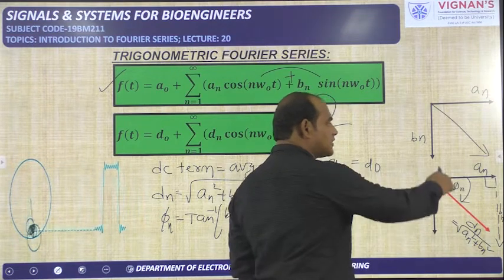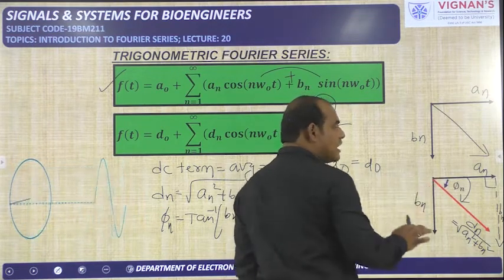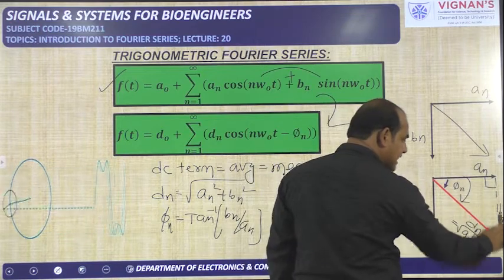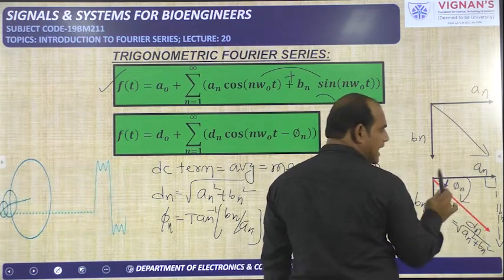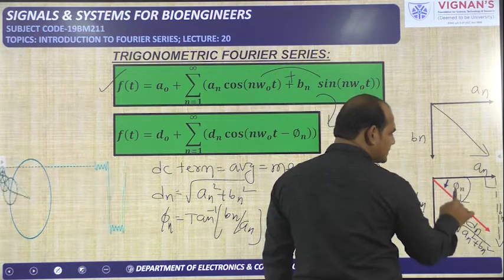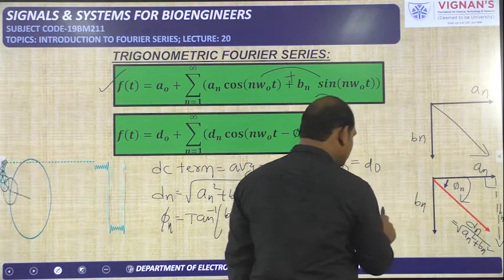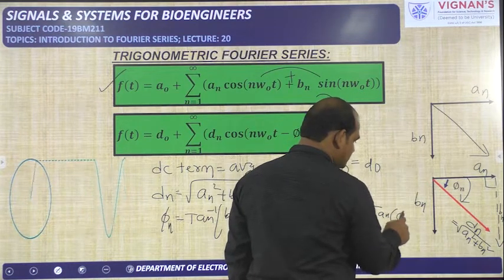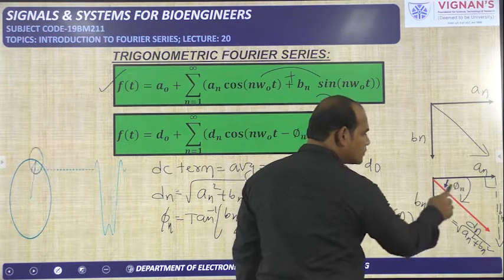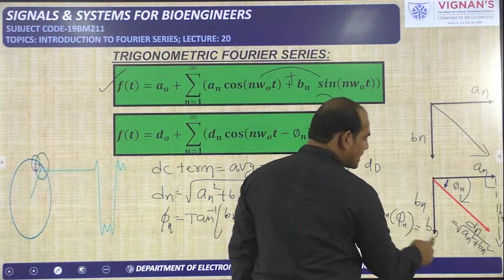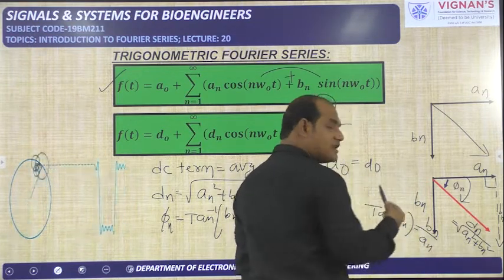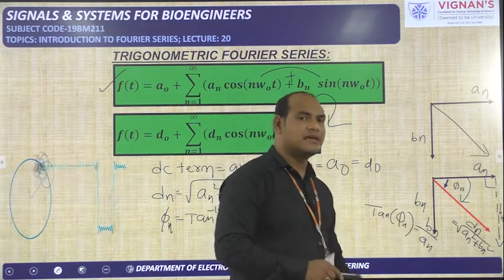Next, this particular phase, that angle. How did we get this angle? Since it is a right angle triangle, I can apply tan or sine. So tan phi n is equal to opposite side bn by adjacent side an. From this, phi n is equal to tan inverse of bn by an.